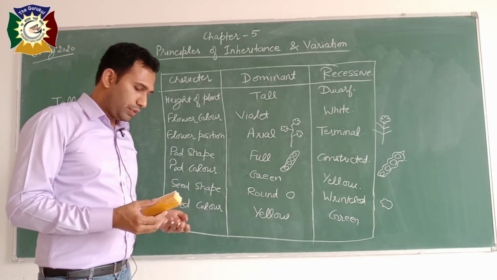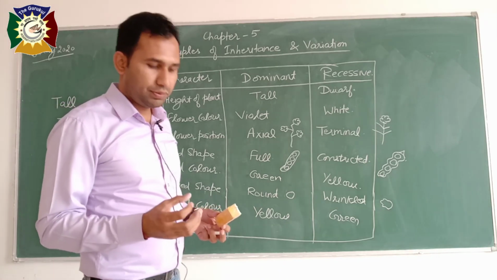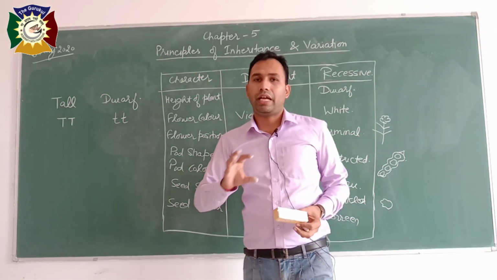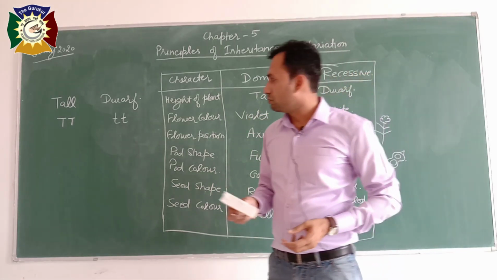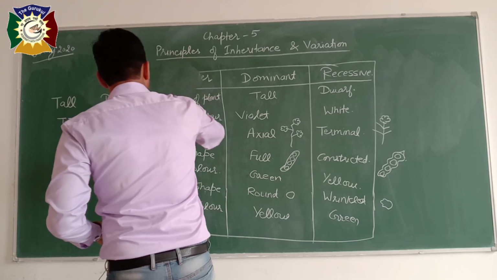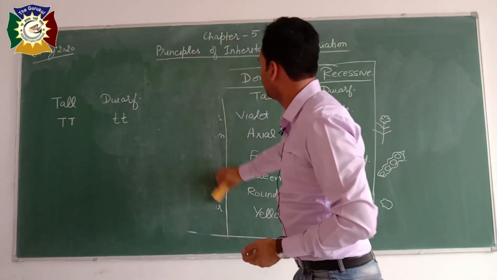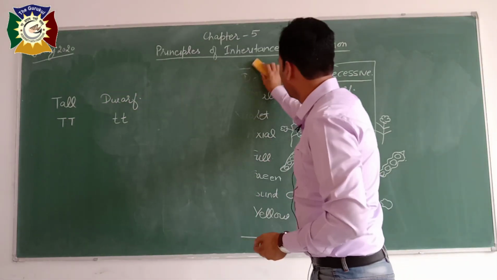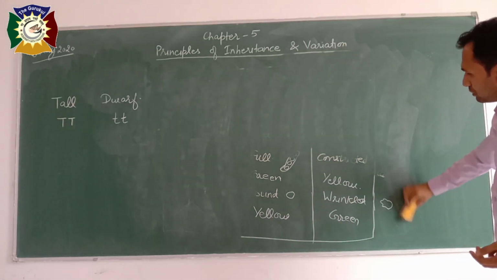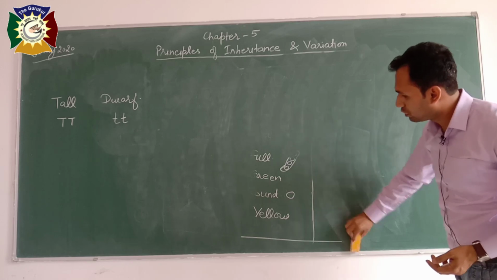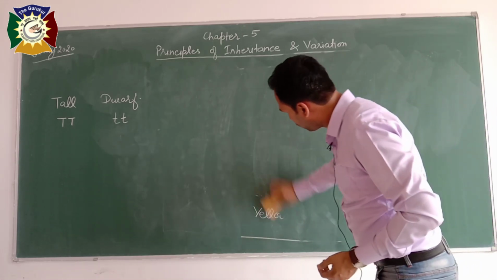Now we will study some basic terminology without which you cannot understand this chapter. So we are starting with some basic terms. Most of the students find difficulty in this chapter because they don't understand the basic terminology. So first of all, we will focus on this.